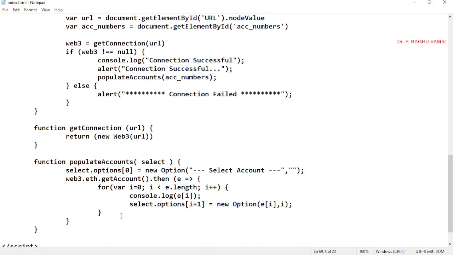Now save this. So each and every account which was there in the array will be dynamically given to the drop down box. Finally, once this entire array is printed, all the elements in this array will be given to the drop down box, and the entire drop down box will be populated.